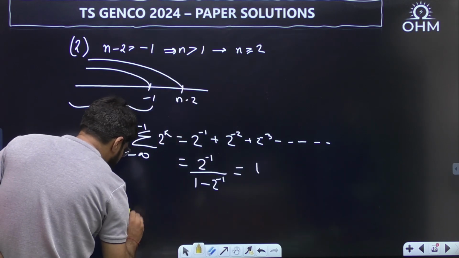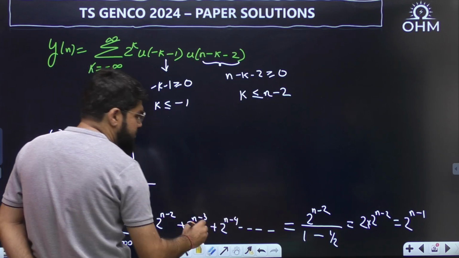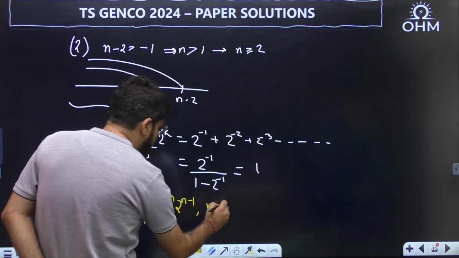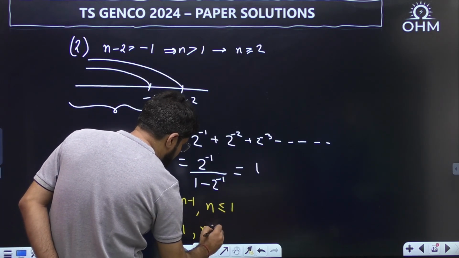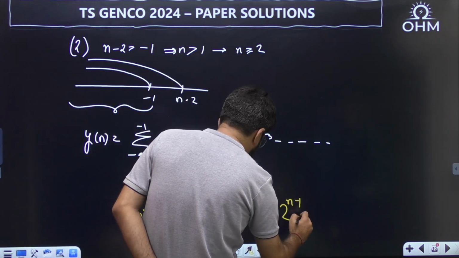The answer seems like yn: the first expression is 2 power n minus 1 for n less than or equal to 1, and it is equal to 1 for n greater than or equal to 2. Hence we can write it as 2 power n minus 1.